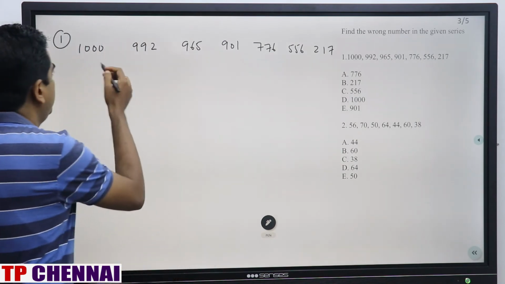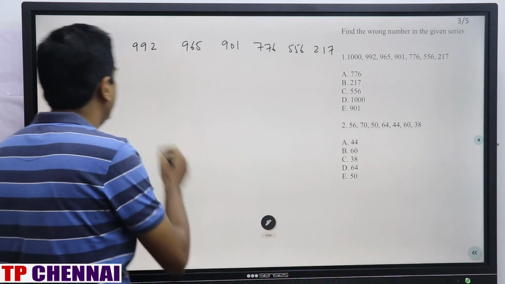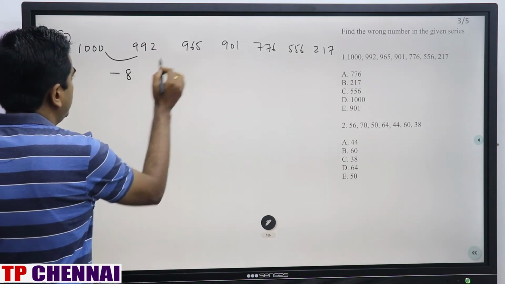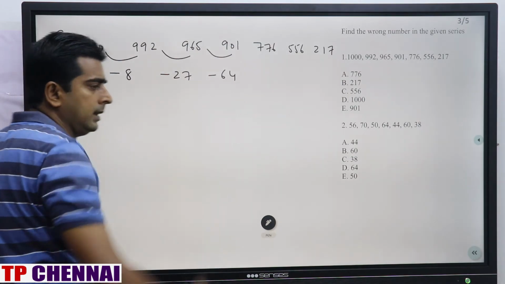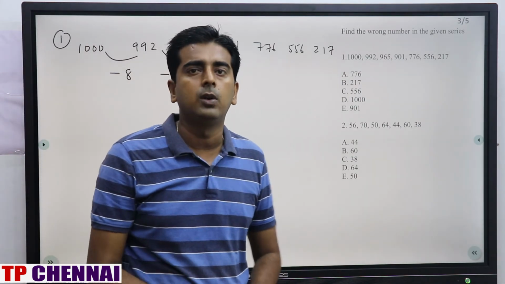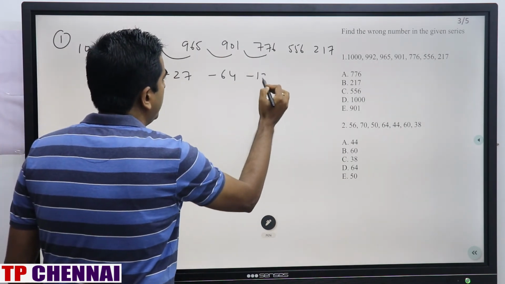So when you see the series here, 1992 to 965, it is not that much increment. So the difference is how much? Minus 8. Difference is how much? Minus 27. Difference is how much? Minus 64. Now here itself we have to understand what is going on. 2 cube, 3 cube, 4 cube. This is 5 cube, so 125.